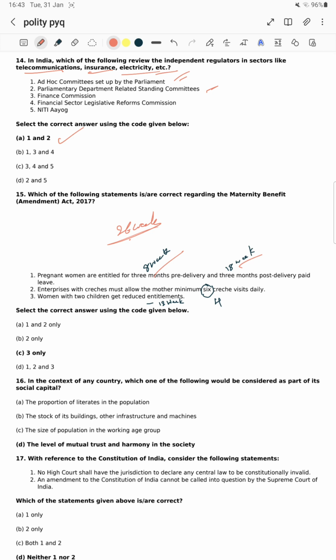Okay, this is what happened. मतलब 2 months before pre-delivery and after that 4 months after the post delivery, ऐसा दिया था. स्टेटमेंट 1 इज रॉन्ग, हटा दे.